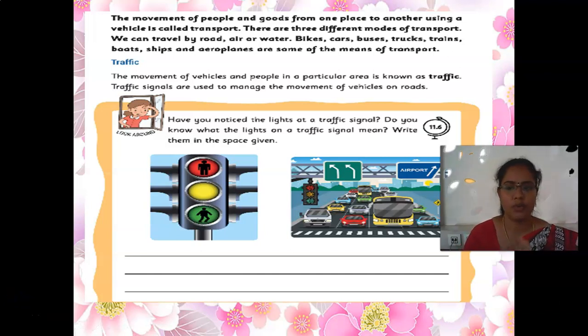See here, now we saw about the transportation. If we want to move from one place to another, we are using the transportation. Without traffic, how will we go? So now we are going to learn something about traffic. The movement of vehicles and people in a particular area is known as traffic. What is meant by traffic? The movement of vehicles and people in a particular area is known as traffic.